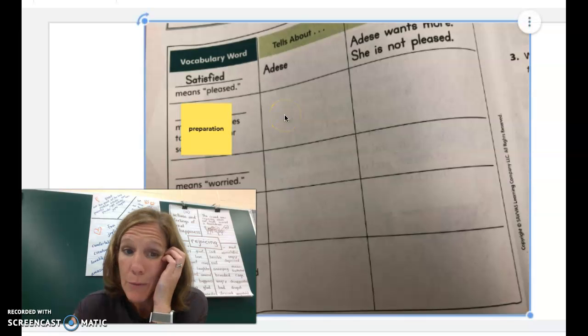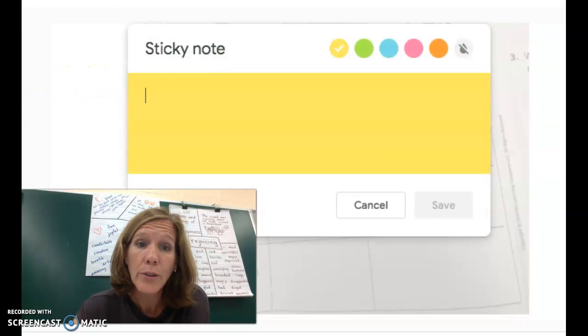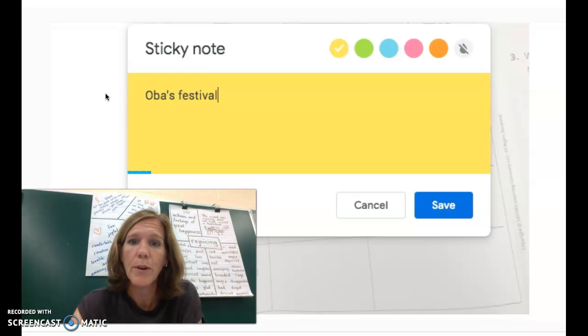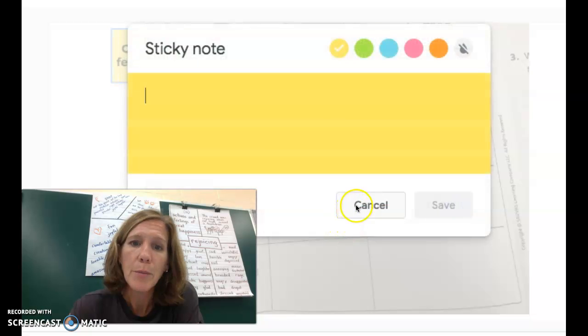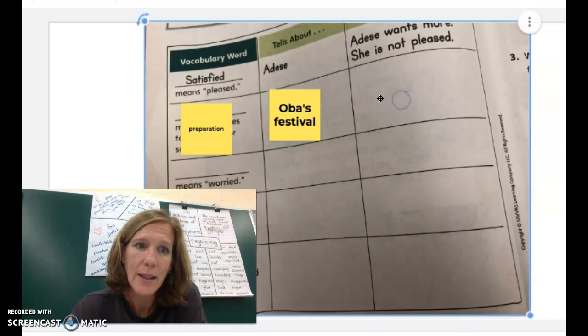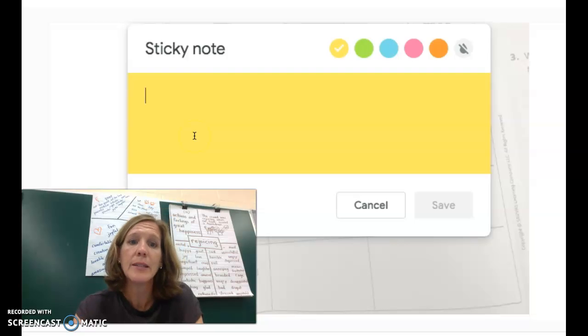What is preparations telling us about? What are they preparing for? They're preparing for the festival, Oba's festival, right? That's what they're preparing for. So we're going to put Oba's festival in the second column, what it tells about. And what idea does it tell us about?